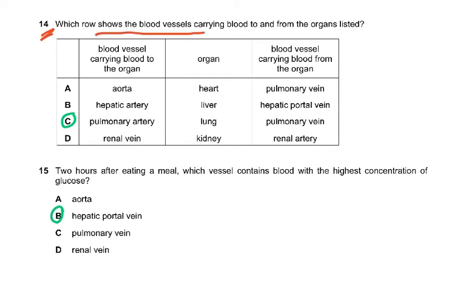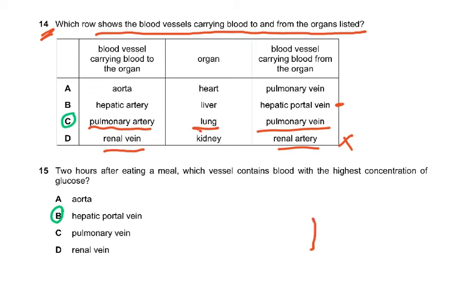Which row shows the blood vessels carrying blood to and from the organs listed? The pulmonary artery carries blood to the lungs and the pulmonary vein carries blood away from the lungs. So that was the simplest one. Aorta, heart, pulmonary vein, that was wrong. Hepatic artery to the liver and hepatic portal vein, no, that connects the intestine and the liver, that was wrong. And then the blood going to the kidney is the renal artery and going away would be the renal vein. So this is in the reverse order, so this was wrong.